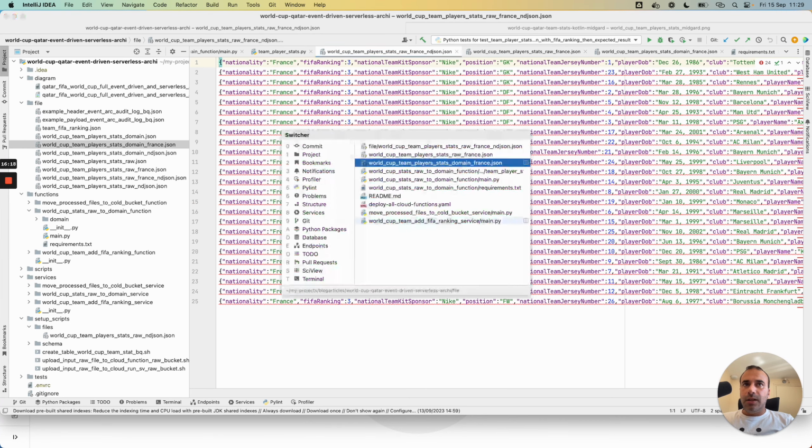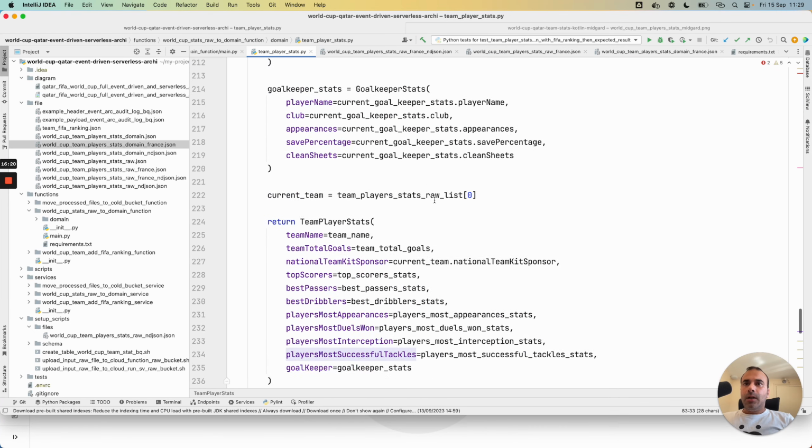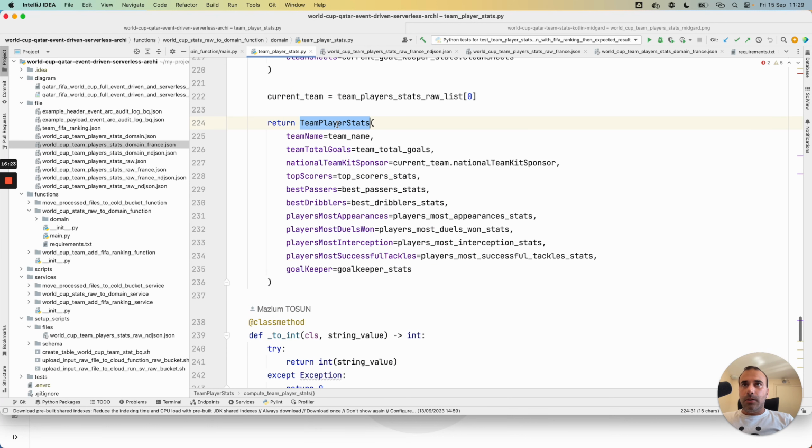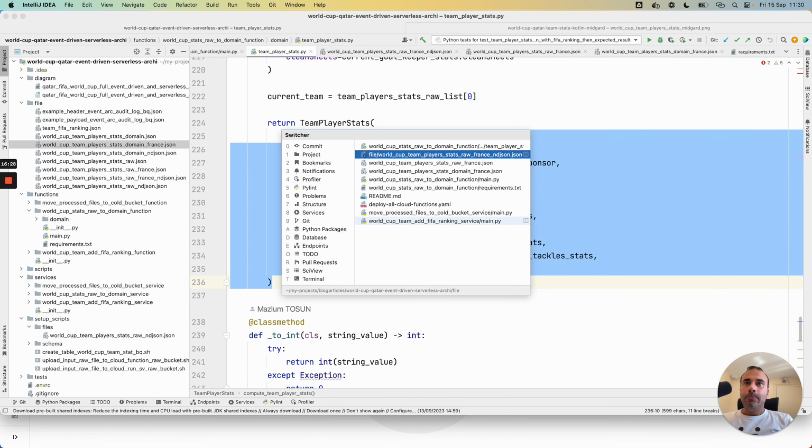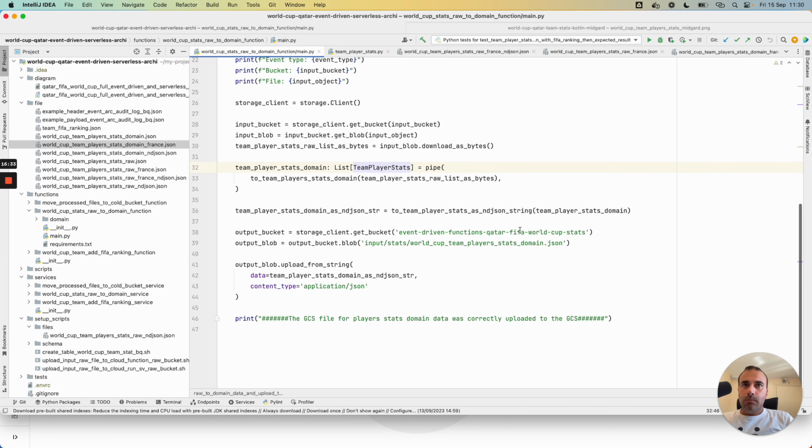And I go again in the Python code. At the end, I return the result object with all the calculated fields. I jump again on the main.py file. I transform the domain object to an ND-JSON string, and this cloud function will write the results to another bucket dedicated to domain data. I think it's good for the logic of this cloud function.